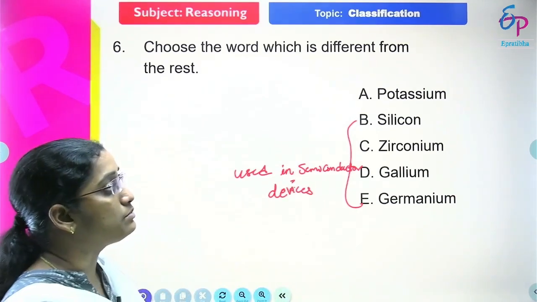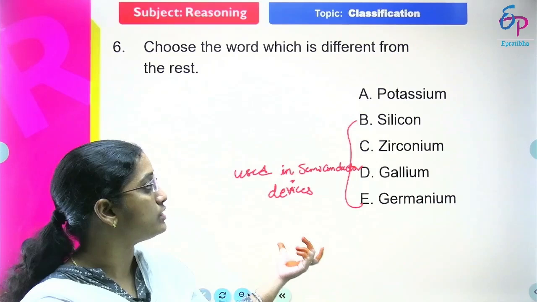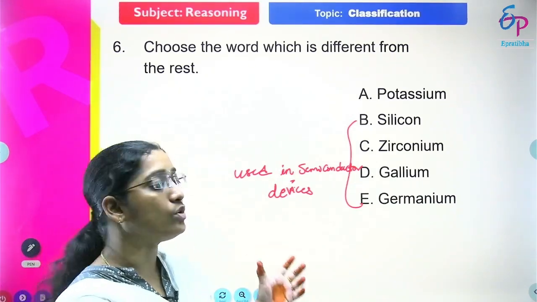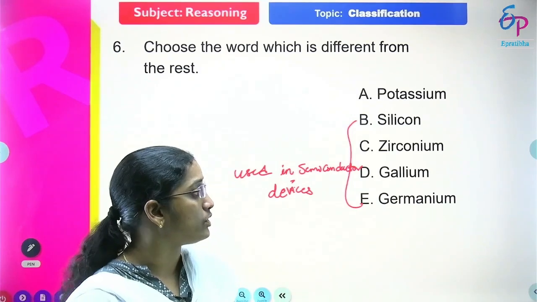Only potassium is the different one, so my answer for this question is potassium, friends.